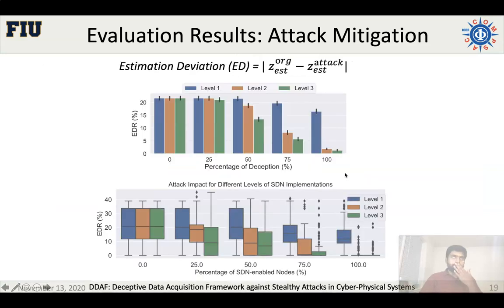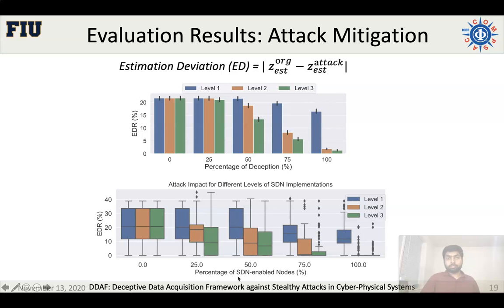process. And thus there is the state estimation deviation, or estimation deviation rate. Here we see that as we increase the randomization, the estimation deviation decreases after 50%, and we can achieve very low deviation for level 2 and level 3 attacks. But for level 1, the estimation deviation rate still remains a little bit higher than the safer zone.